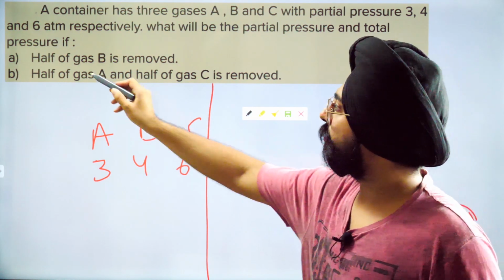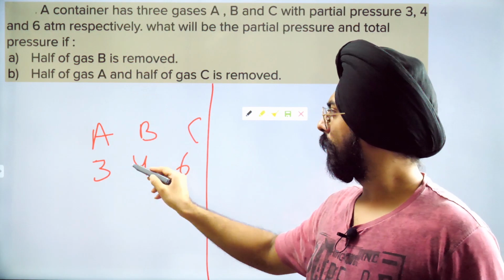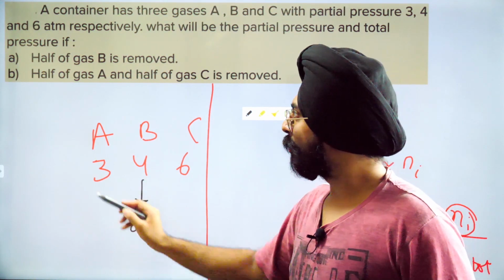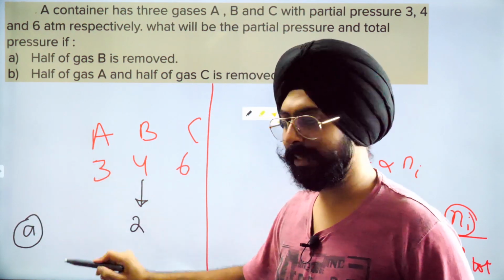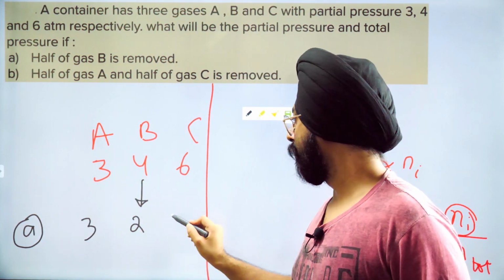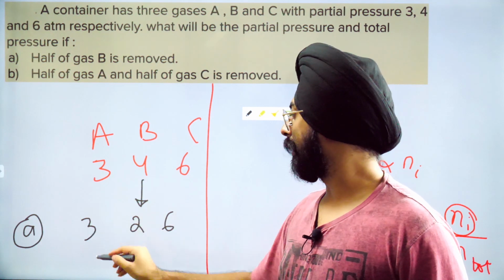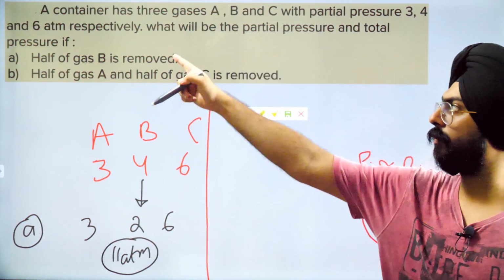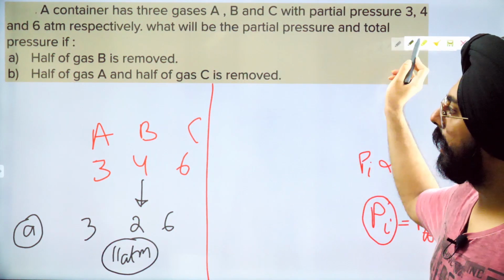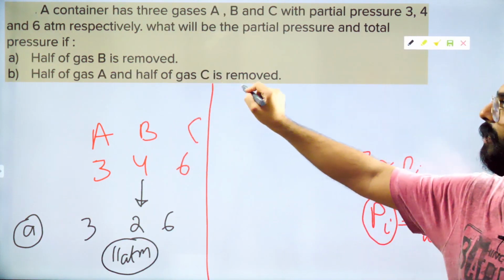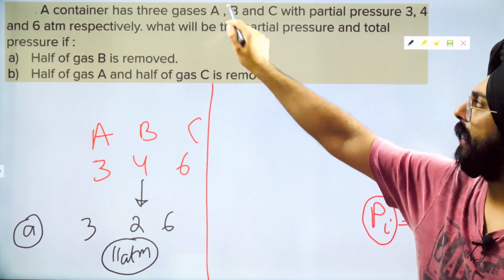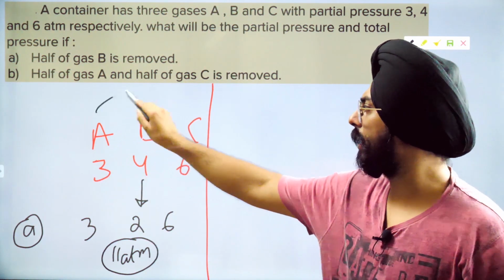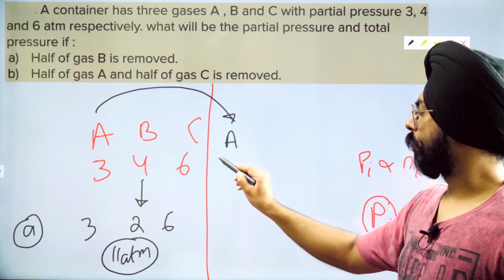So my dear friends, if half of gas B is removed, the partial pressure for B will become half. So for case A, finally you have 3 atm A, 2 atm B, 6 atm C: 6, 7, 8, 9, 10, 11. Answer for A is 11 atm. Second case is half of gas A and half of gas C is removed. So assuming that we are doing it from the initial part itself, half of A is reducing to 1.5.